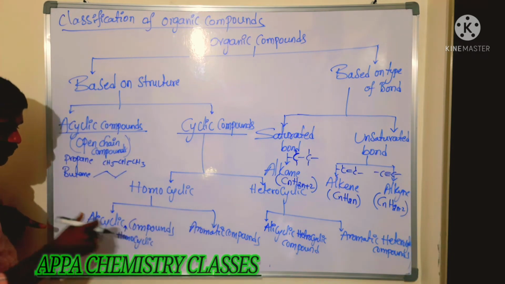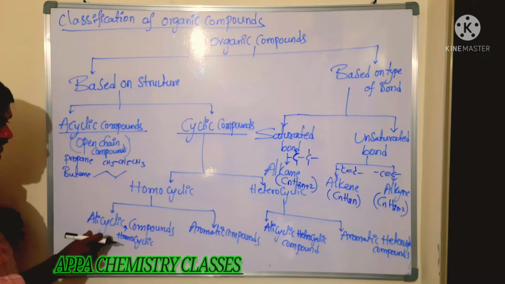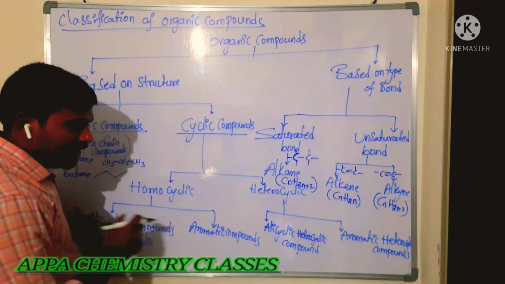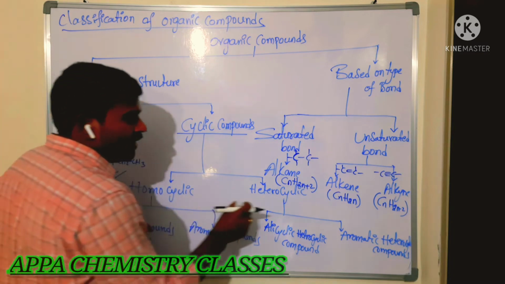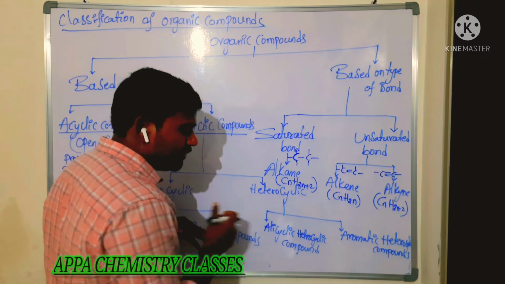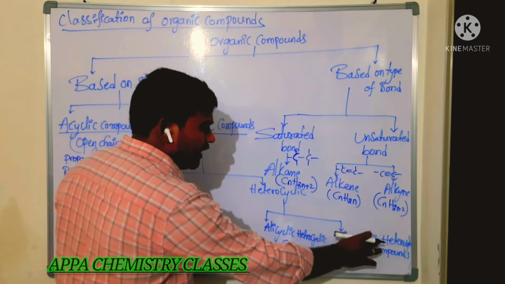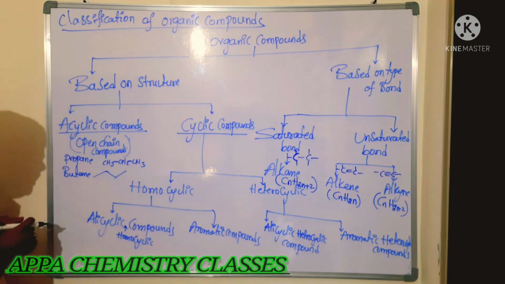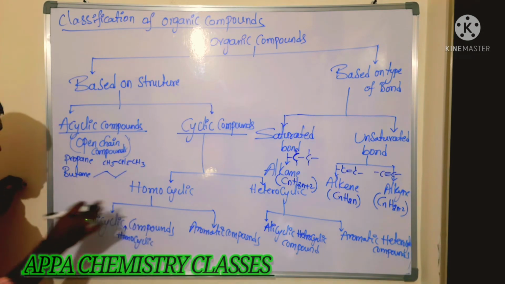Homocyclic compounds are again two types: alicyclic homocyclic compound and aromatic homocyclic compound. Next, heterocyclic compounds are again two types: alicyclic heterocyclic compound and aromatic heterocyclic compound. Now you see here, first we will see the homocyclic, alicyclic homocyclic compound.